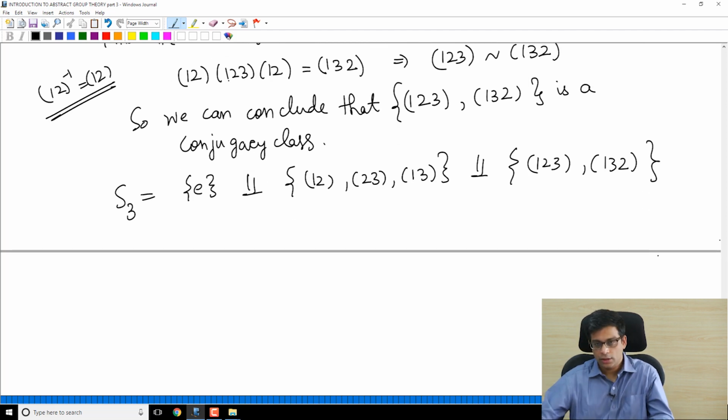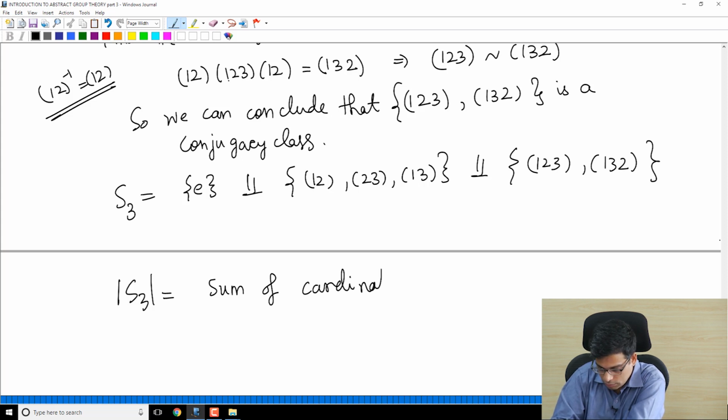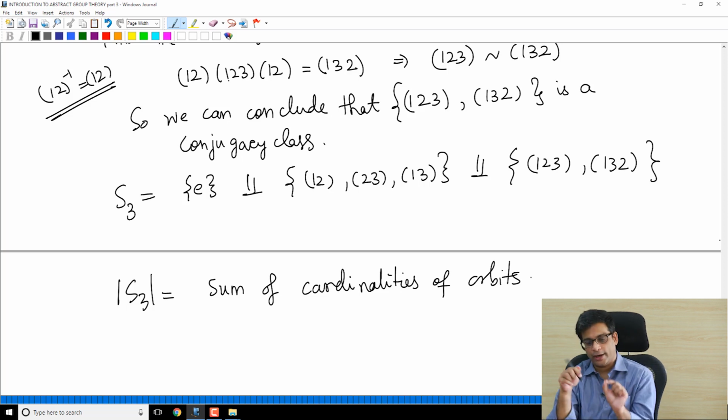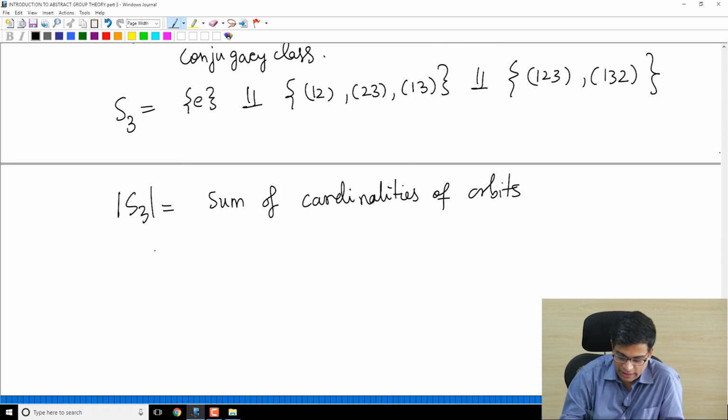Now let's observe one thing. When I talked about counting formulas, I noted that the cardinality of the set, which in this case is again the group, is the sum of cardinalities of orbits, right? And I also noted at that time that cardinalities of orbits divide the order of the group. So in this case, what is that formula? This is called the class equation.